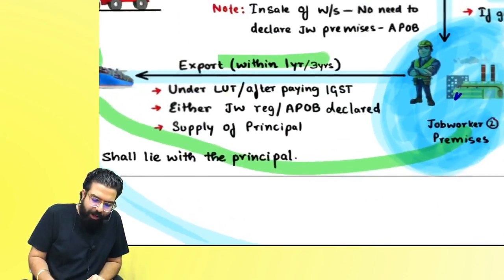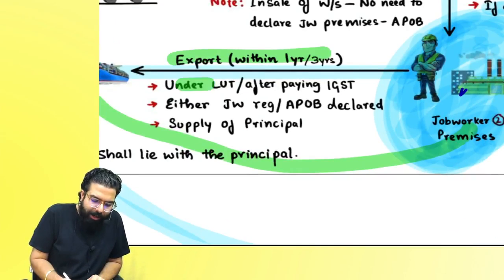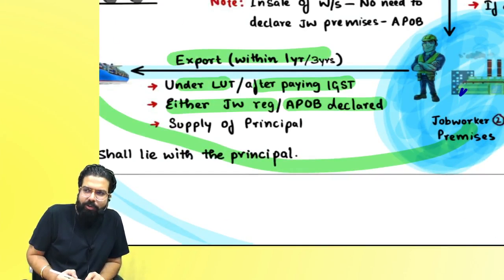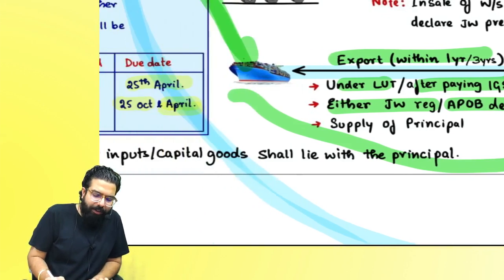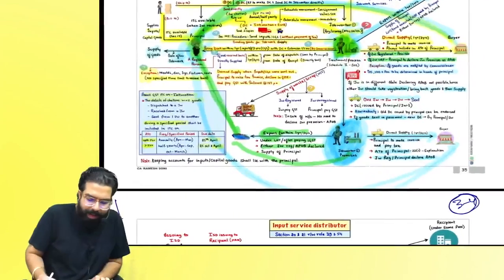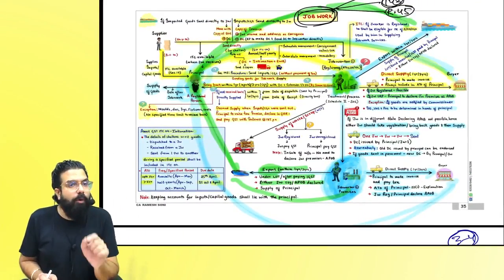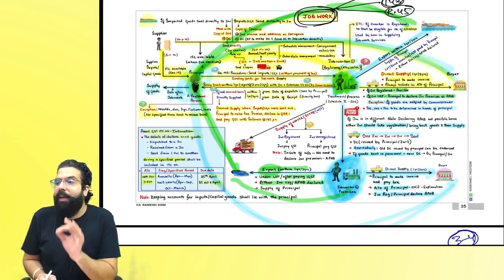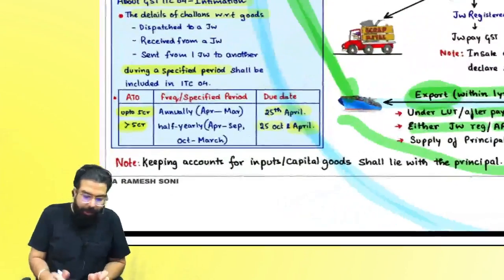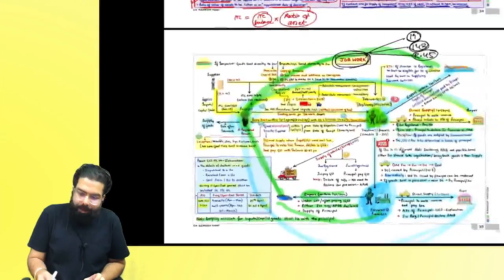Sir, export within 1 year, 3 years should happen. Sir, LUT or bond will be given by the principal, or IGST payment also by the principal. Job worker has to be registered or his place has to be declared as additional place of business, and this export will be a supply of the principal. One point you have to always remember is keeping of books of account relating to job work is the duty of the principal. It is always the duty of the principal.